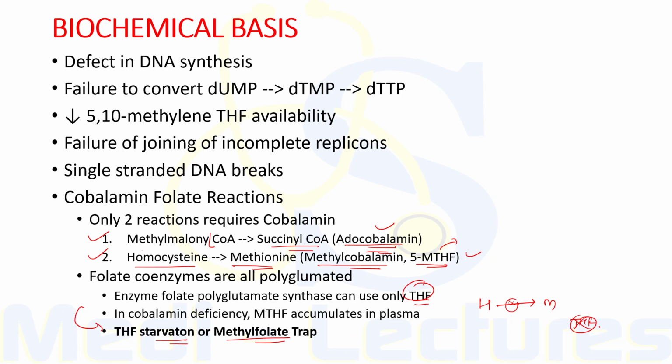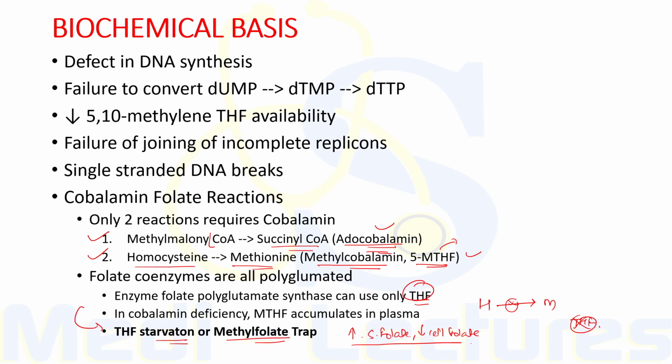Now, this theory explains the abnormalities of folate metabolism that occur in the abnormality of cobalamin metabolism. So, there is increased serum folate with decreased cell folate concentration. This is termed THF starvation or methylfolate trap. Also, this explains how anemia of cobalamin deficiency responds to large doses of folic acid.